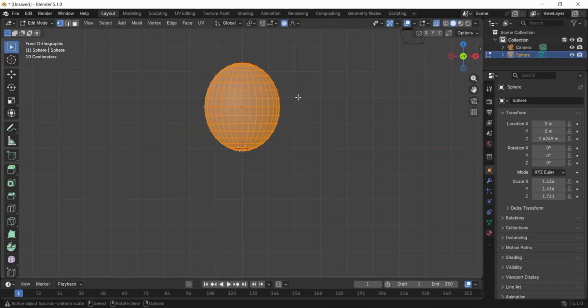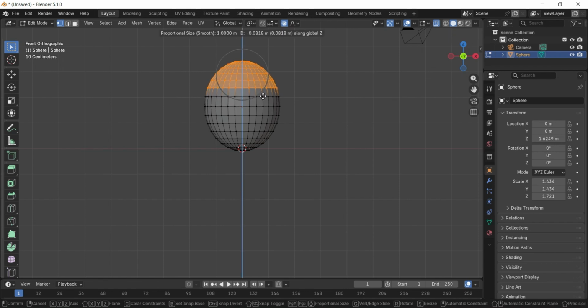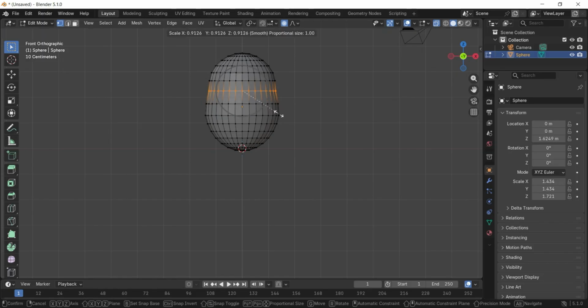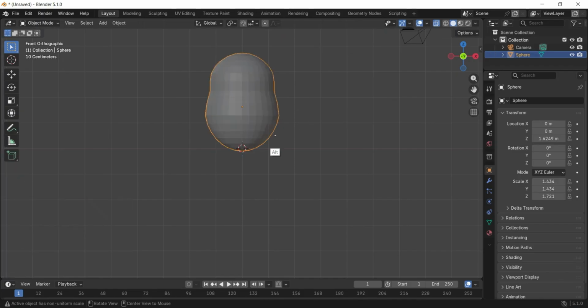Hit the Tab key to switch to edit mode. Hit numpad 1 for side view and turn on X-ray mode. Select those top vertices and hit the G key on your keyboard. Move them along the Z-axis, like this. Select this vertex and scale it down using S. Hit Tab to go back to object mode with the object selected.